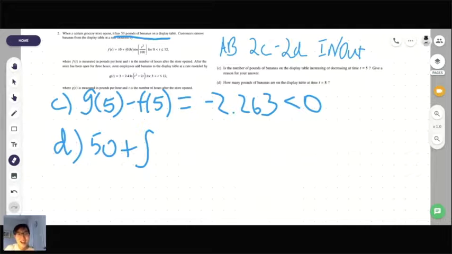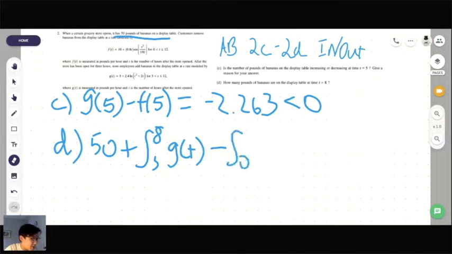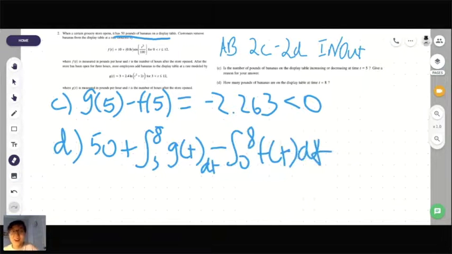Because remember, they're not adding any bananas until hour 3. So it would look something like the integral from 3 to 8 of g of t minus the integral from 0 to 8 of f of t. And sorry, you should be putting dt at the end. dt. Yeah, so it's very, very tricky.